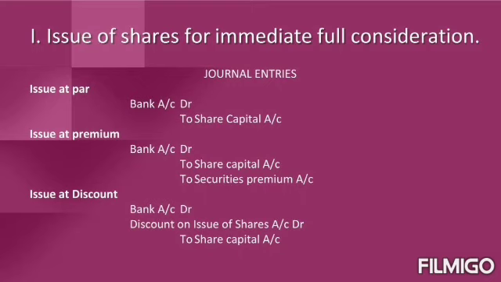If shares are issued for full consideration, the journal entry is debit bank account and credit share capital account. Because while issuing the share capital, the company will receive cash, so the bank account is to be debited, and it is received in the form of capital. So the share capital is to be credited.